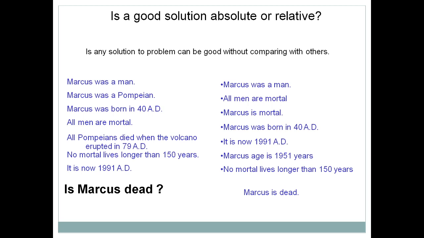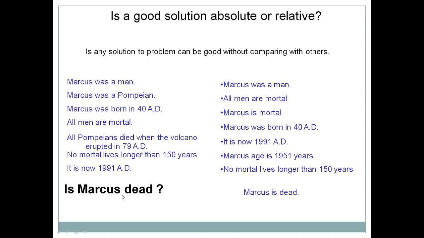Actually it's an example of knowledge representation. In later videos we are going to understand what knowledge representation is and how to solve numericals based on knowledge representation. It is one of the problems based on predicate logic. These are the facts given to you: Marcus was a man, Marcus was a Pompeian, Marcus was born in 40 AD, all men are mortal, all Pompeians died when the volcano erupted in 79 AD, no mortal lives longer than 150 years, and it is now 1991 AD. The question asked is, is Marcus dead?